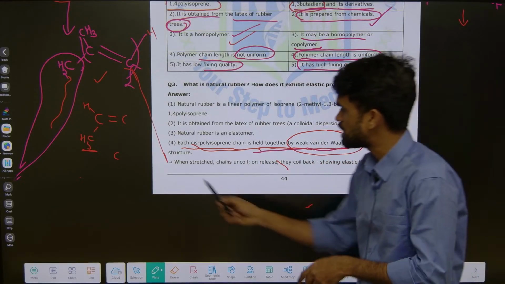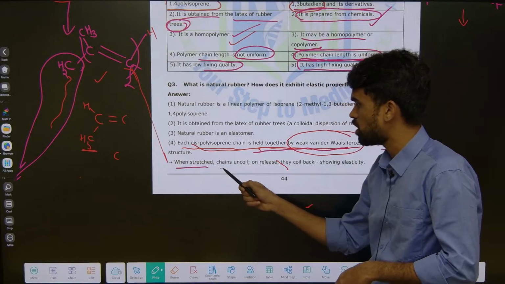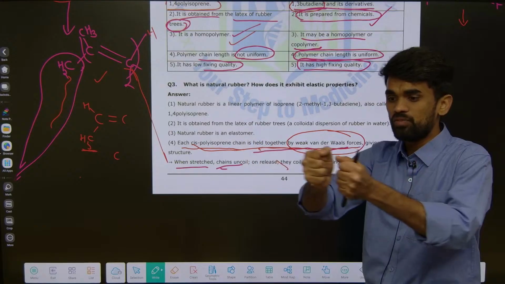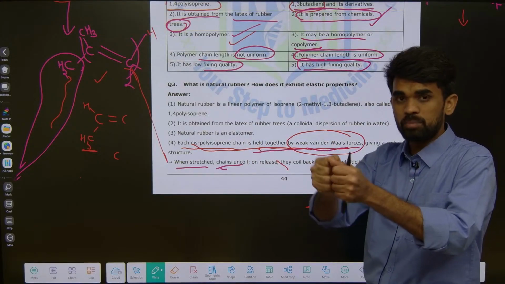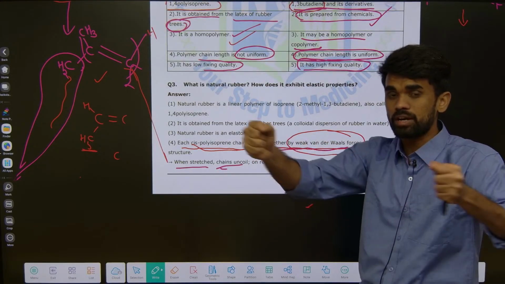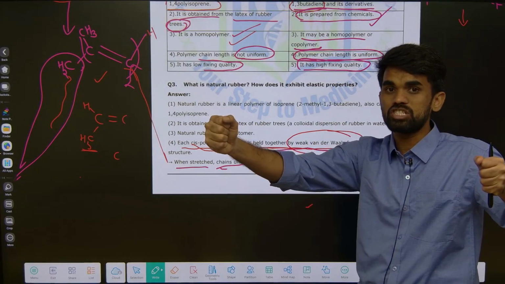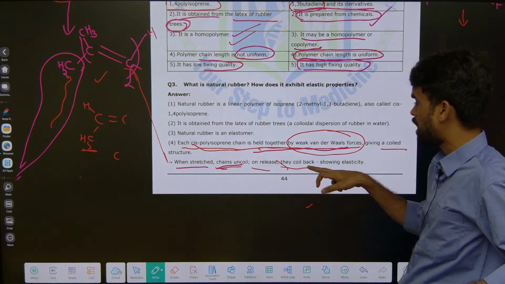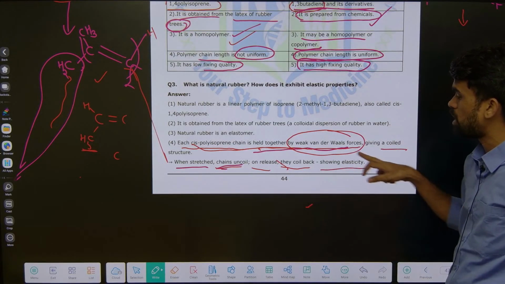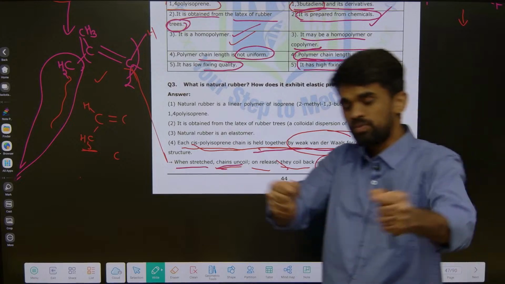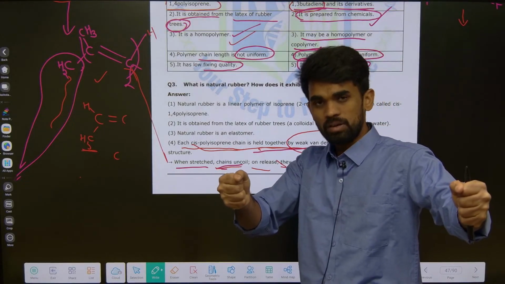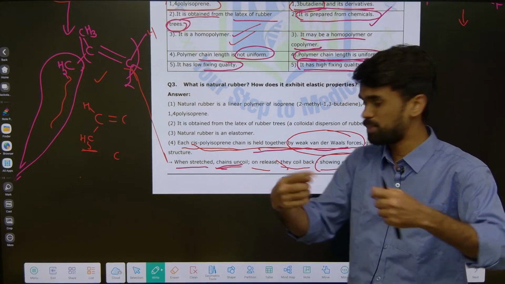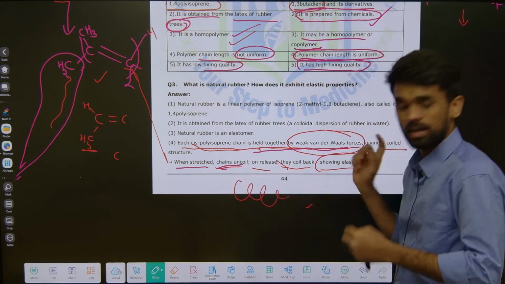Okay, when it is stretched, chains uncoil. So what happens when we are stretching the rubber? It goes from coiled form to uncoiled form. It means it is arranged like a straight chain now. On release they will coil back, showing elasticity. What do we mean by elasticity? When you stretch a rubber, what happens? Previously it will be like circles, like a round shape.